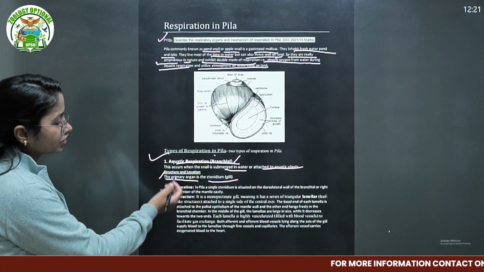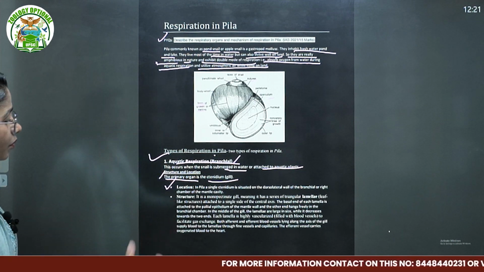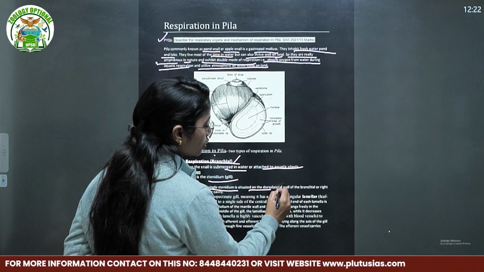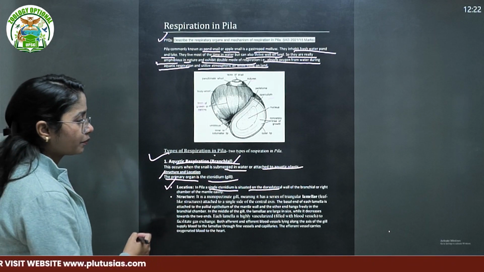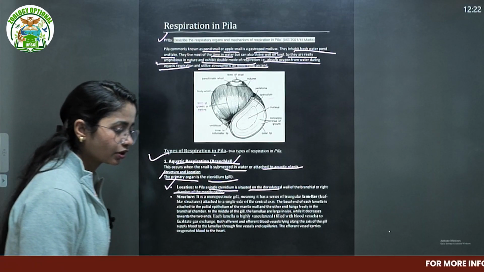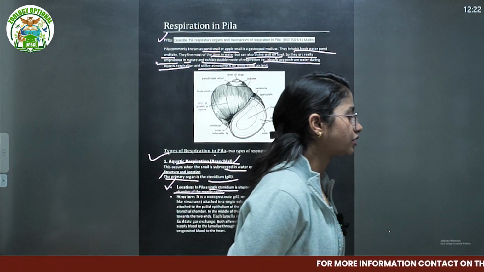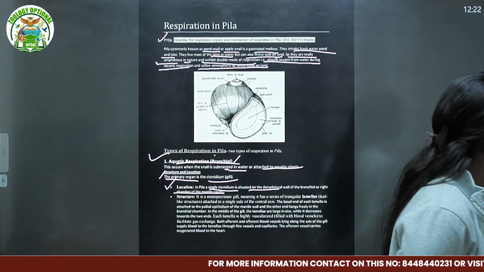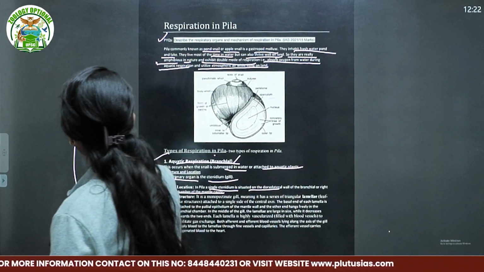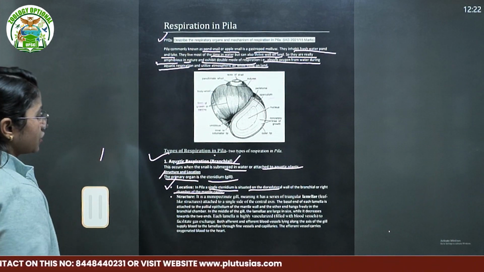Where is the Ctenidium actually located in the whole body? In Pila, a single Ctenidium is situated on the dorsolateral wall of the branchial or right chamber of the mantle cavity. We know about the mantle cavity. Whenever we talk about the overall body of Mollusca, we talk about the mantle cavity, where the organs are generally located.